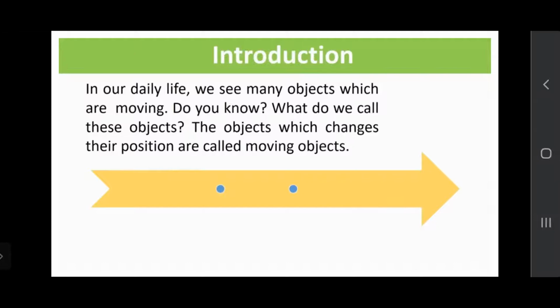Anyone else? Okay. So in this, what happens? The object which is in motion changes its position from one place to another. So we can say that the object is in movement, right? And any object which is in movement, we can say that it is in motion.